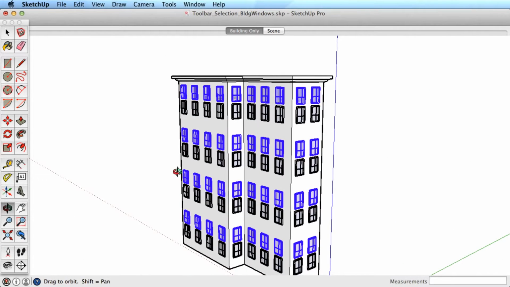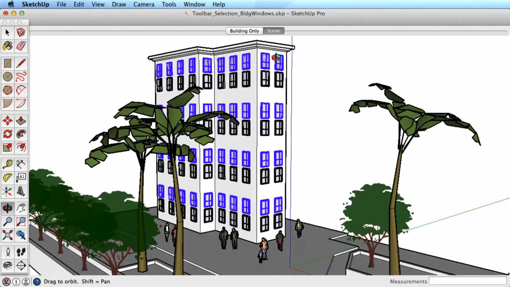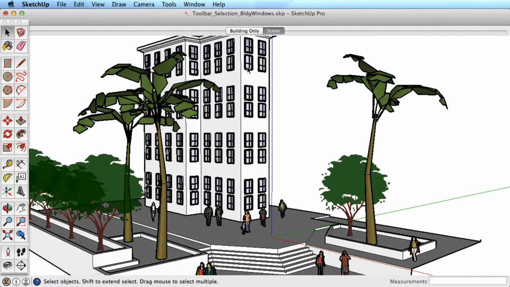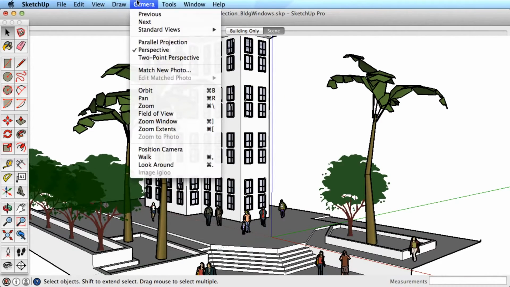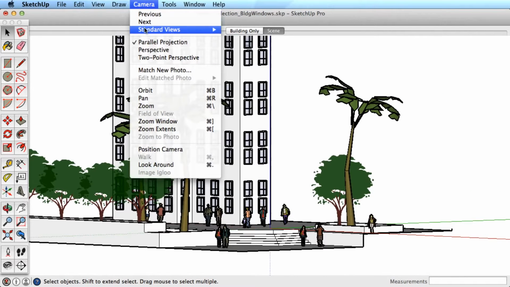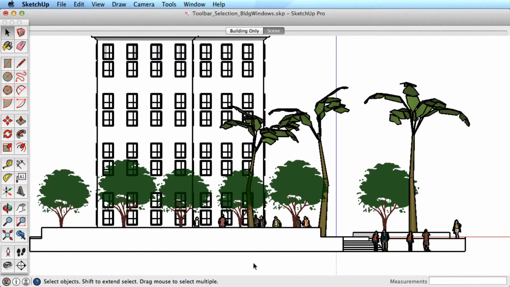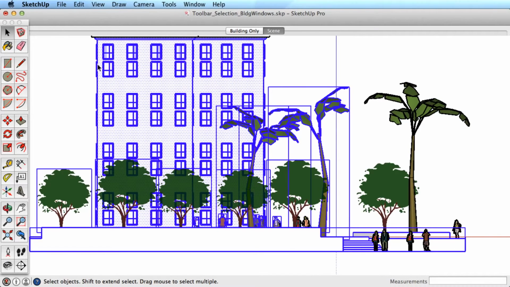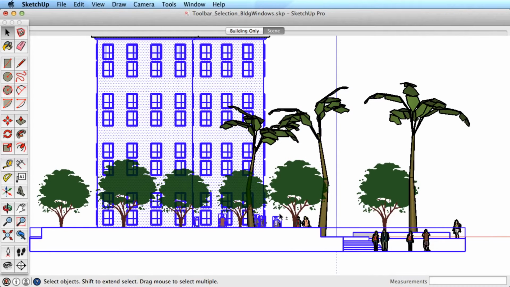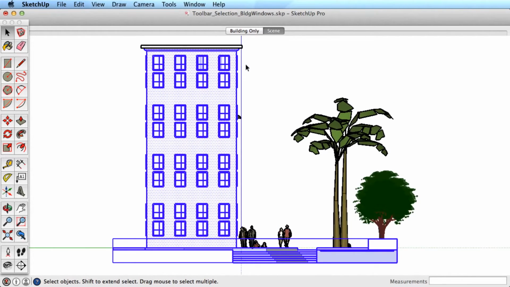Let's move even further down the project. When there is a lot of detail, you may want to try this method. We want to select several rows of windows again, but now there is a lot more in the way. Toggle perspective off and pick a front view. Now make a big sweeping crossing selection to select everything you need. Then use the modifier keys to only subtract from the selection and do several crossing windows to remove objects. You can also toggle other views if needed, but the result is still a good selection that you achieved quickly.